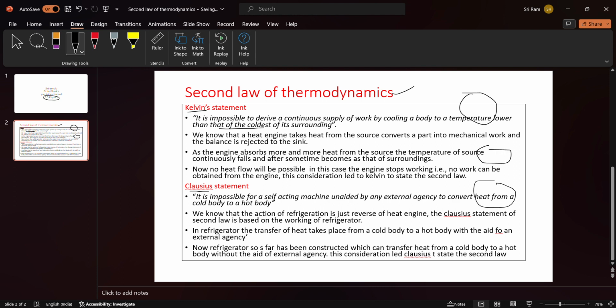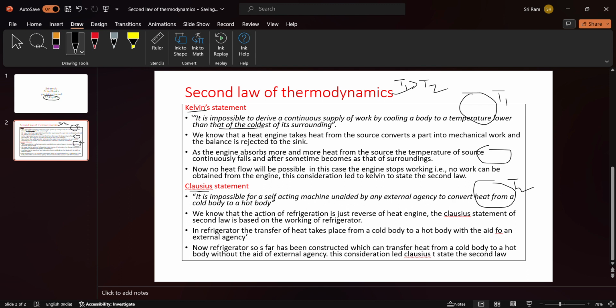Let there be three substances, maintaining temperature T1 and temperature T2. The condition is T1 is greater than T2, right? That is a good example of a Carnot engine. Kelvin explained about the Carnot engine.